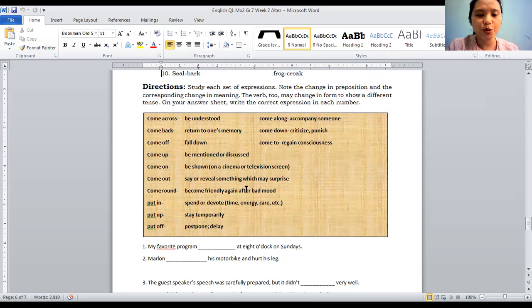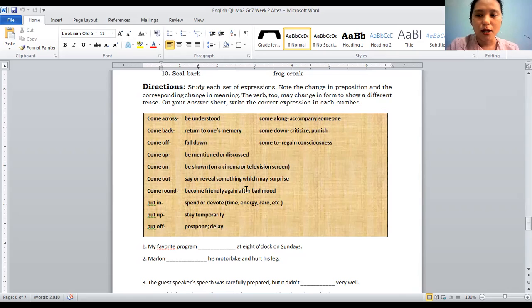Okay, the correct expression to be used is come on. My favorite program, come on, at 8 o'clock on Sundays. As you can see, the meaning of come on is be shown on a cinema or television screen.